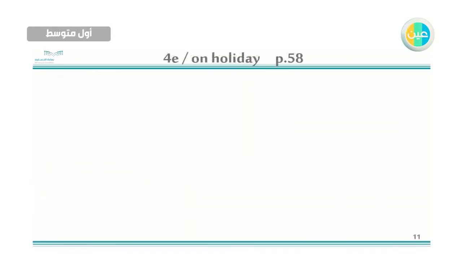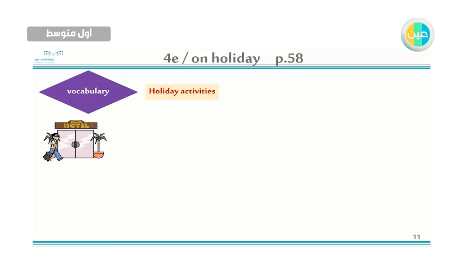Okay, the last lesson here in module 4 about 4E on holiday, page 58. We just take vocabulary, and this is about holiday activities. The first picture about stay at a hotel. What do you do on holiday? I stay at a hotel on holiday.